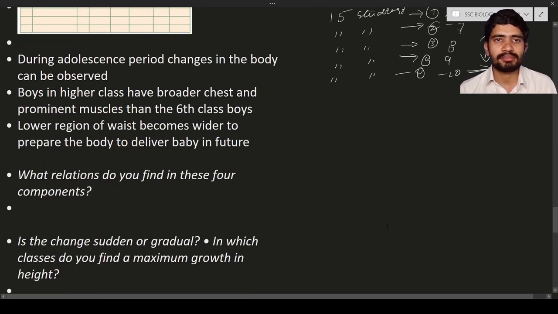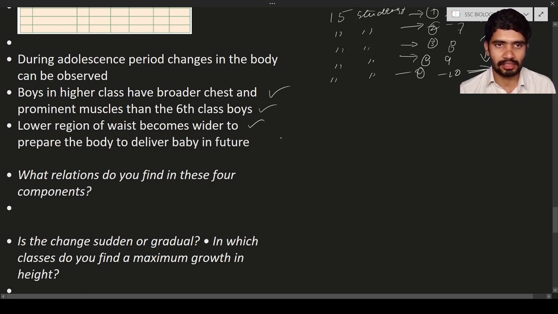So during the adolescence period, the changes in the body can be observed. Boys in 10th class have a broader chest and prominent muscles. Prominent means they have more muscles. The lower region of the waist becomes wider to prepare the body to deliver a baby in the future.